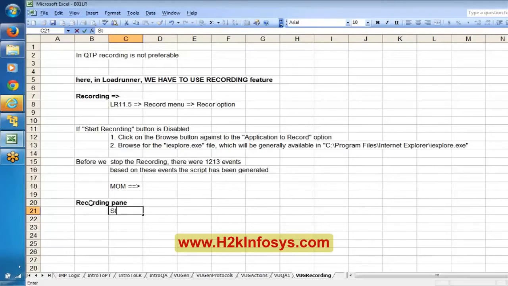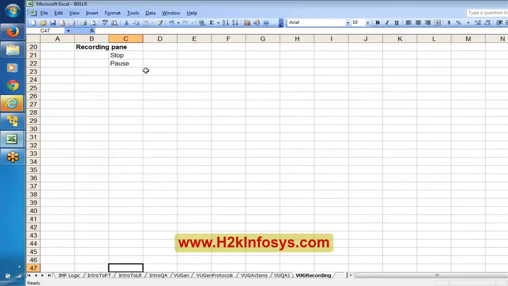As part of the recording pane, we have something called stop. We have something called pause also. We can change the action, and moreover, from the recording pane you can also create a new action. Say if you want to create a new action while recording itself, you can create that new action. Apart from that, there are other options like start transaction. We'll discuss these things in the coming classes.